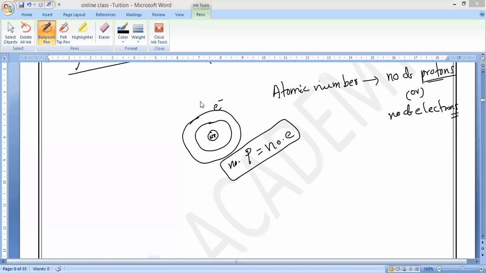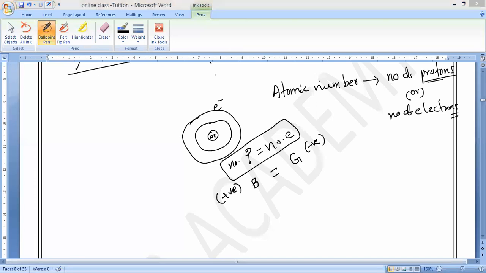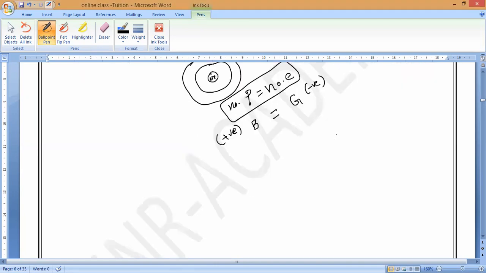Let me take an example. Boys are positive charge and all girls are negative charge. Is it okay, guys? Try to understand very carefully. Initially, in our class, let me take boys is equal to girls. Boys are positive charge and girls are negative charge. Now, everybody will say by losing electrons, the atom will turn into positive charge. By gaining electrons, the atom will turn into negative charge.